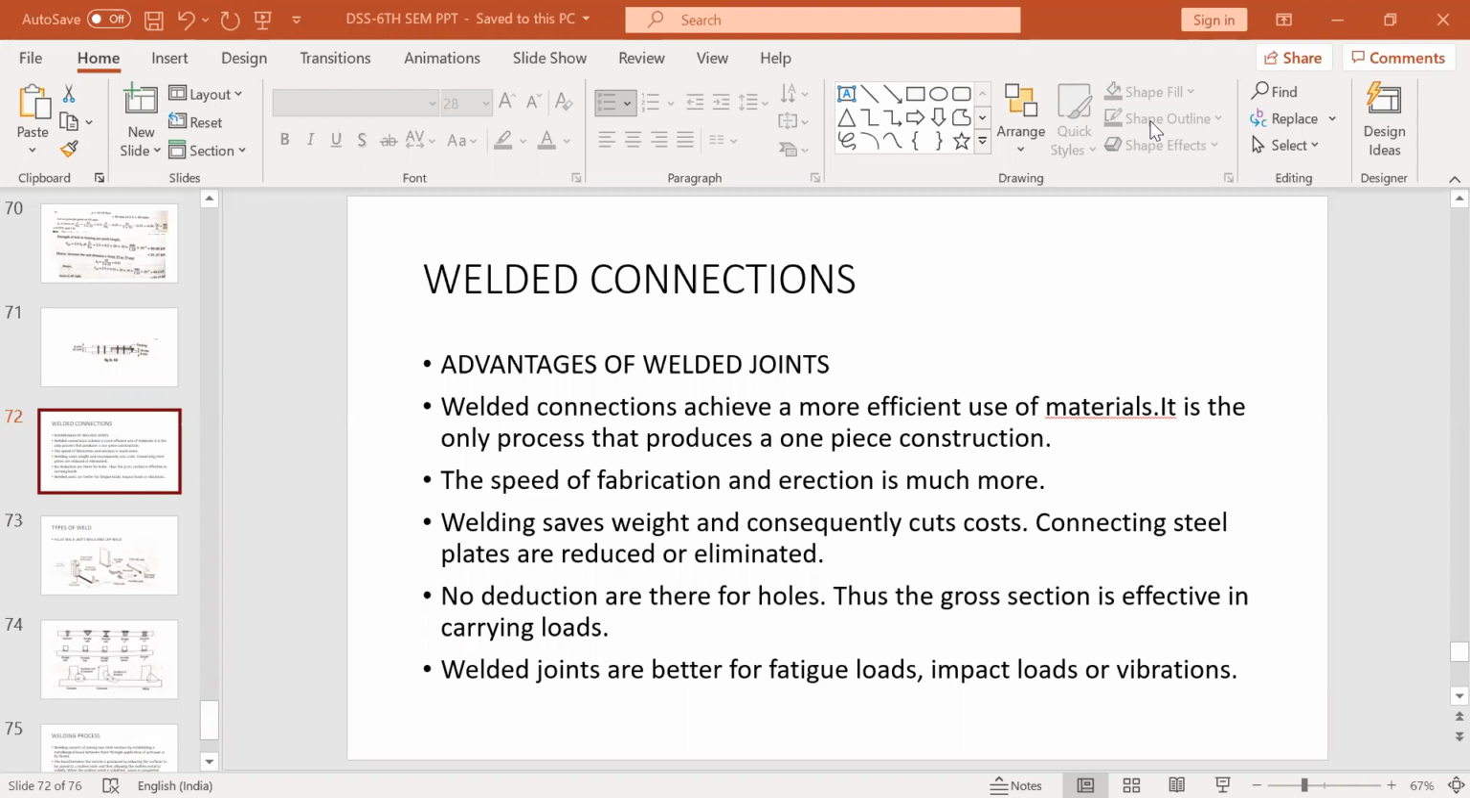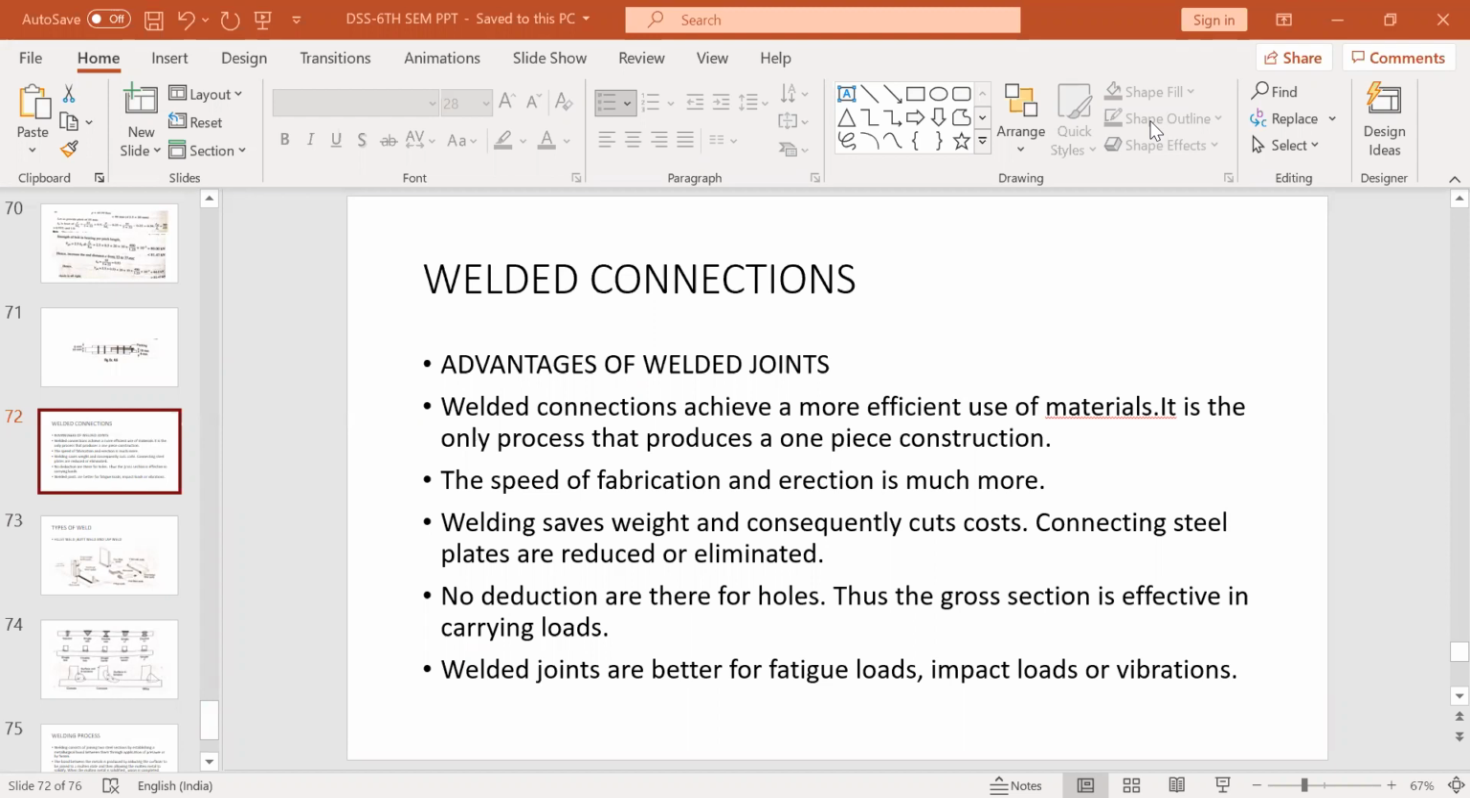In the previous lecture, we discussed some design problems related to bolted joints. Today we'll start a new topic, that is welded connections. After this bolting and welding, this will complete our connection part. Then we'll move to tension members.